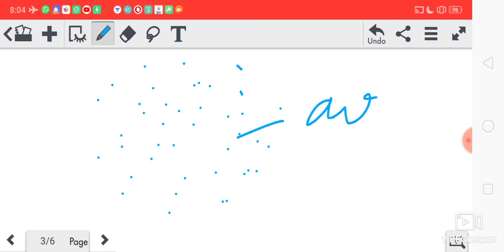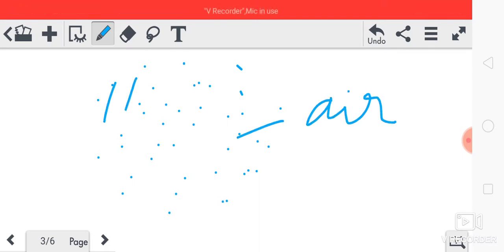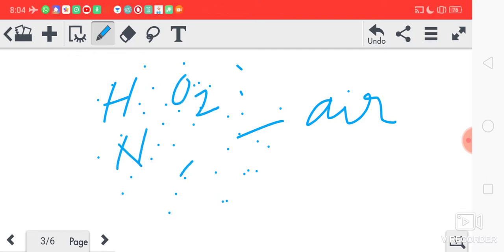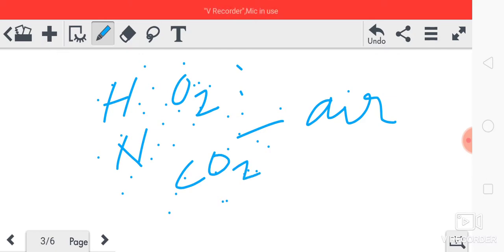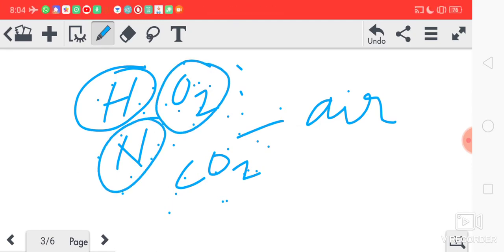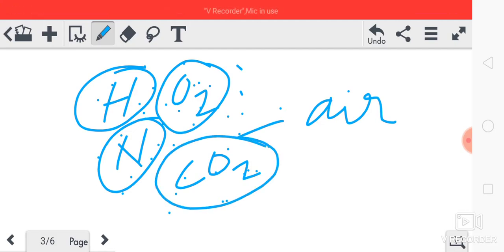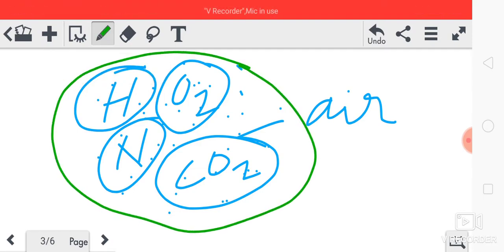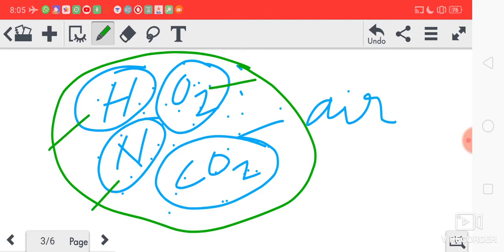In this air, hydrogen gas is there, nitrogen gas is there, oxygen gas is there, carbon dioxide gas is there. But separately, can you see hydrogen? Can you identify in the air which one is hydrogen gas, which one is oxygen gas, which one is nitrogen gas, and which one is carbon dioxide gas? Can you identify separately with your naked eyes? Can you see that this is oxygen, this is hydrogen, this is nitrogen?